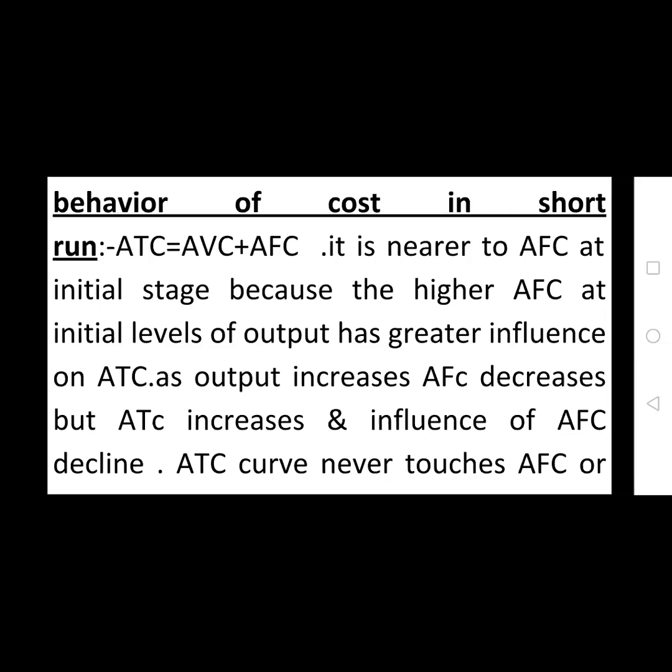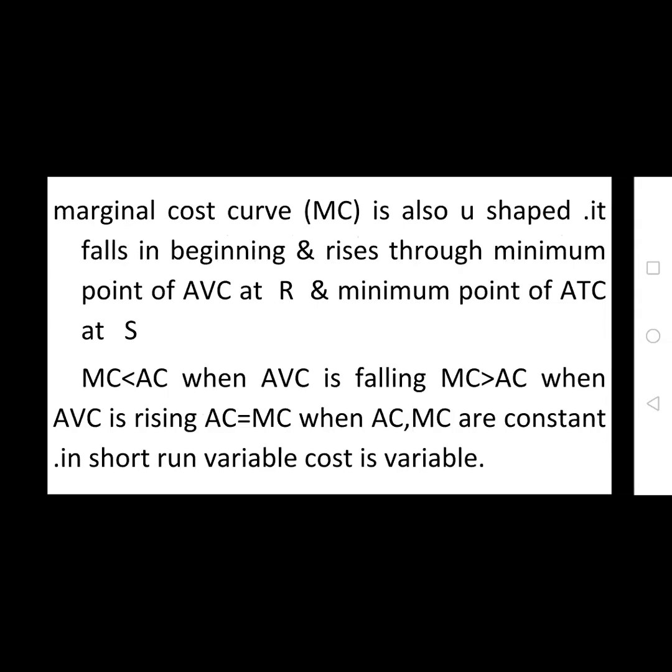And the influence of average fixed cost declines. If you observe this situation in a graph, the average total cost curve never touches the average fixed cost curve. The marginal cost curve is also U-shaped. It falls in the beginning and rises through the minimum point of average variable cost at R and the minimum point of average total cost at S.